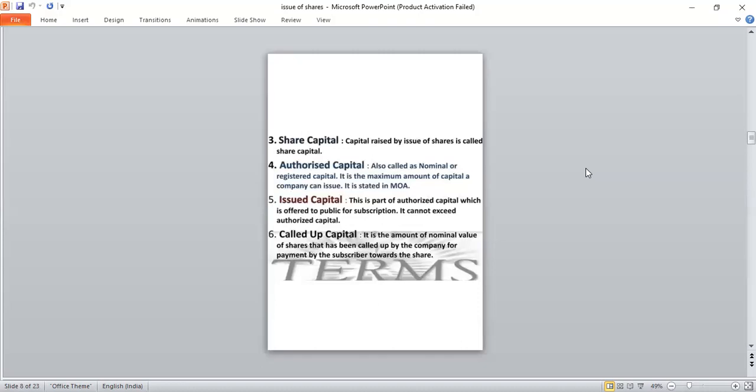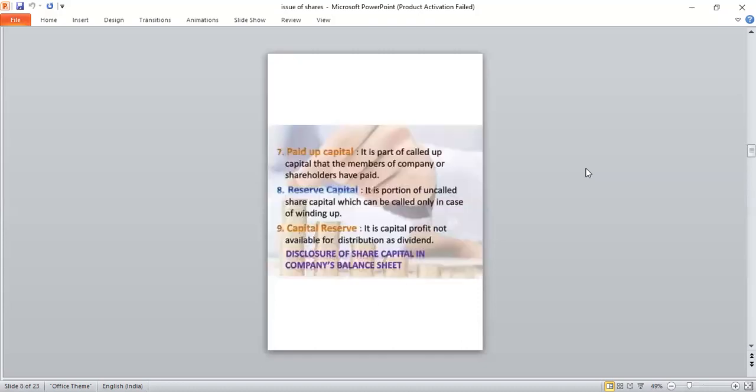Okay. Then next one, called up capital. It is the amount of nominal value of shares that has been called up by the company for payment by the subscriber towards the shares. The next one, paid up capital. It is a part of called up capital that the members of the company or shareholders have paid. Okay, so only the part of issued capital.